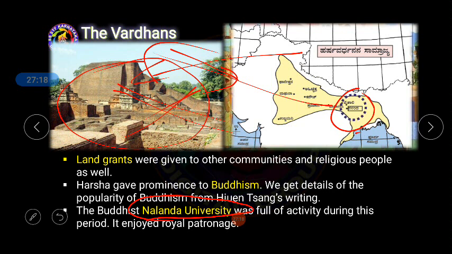And one more thing, good news: this Nalanda University has once more begun in the modern era. Now you can identify a university called Nalanda University. Obviously this comes in Bihar.